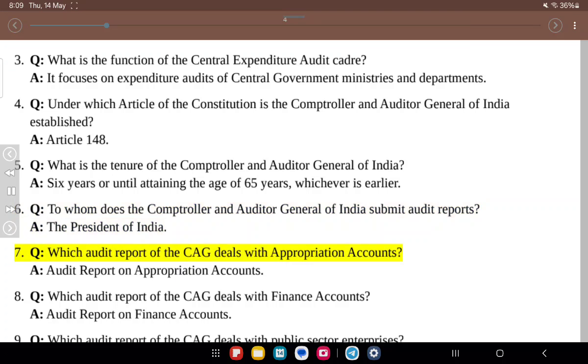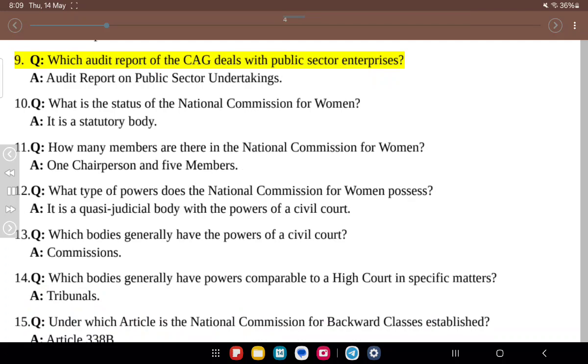7. Q. Which audit report of the CAG deals with appropriation accounts? A. Audit report on appropriation accounts. 8. Q. Which audit report of the CAG deals with finance accounts? A. Audit report on finance accounts. 9. Q. Which audit report of the CAG deals with public sector enterprises? A. Audit report on public sector undertakings.